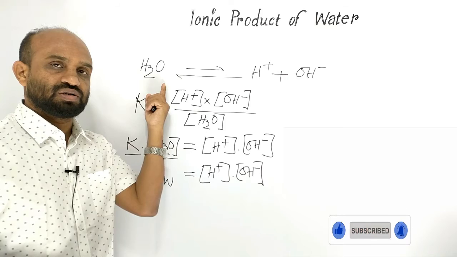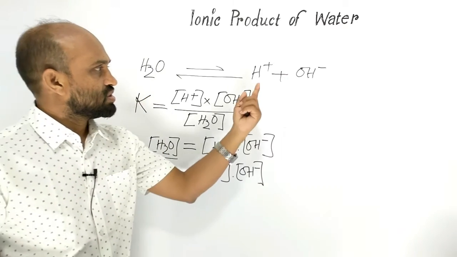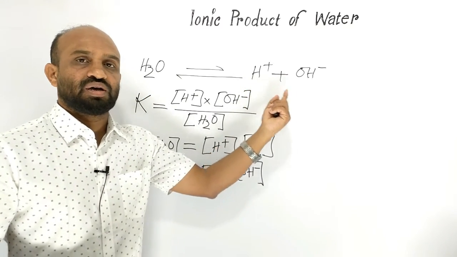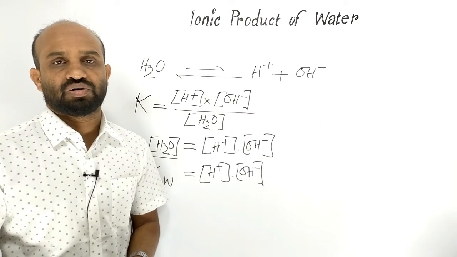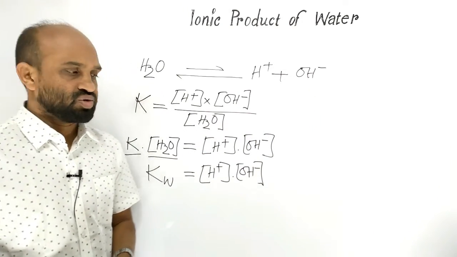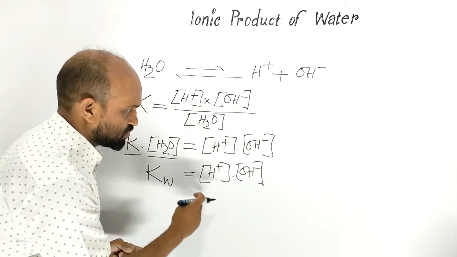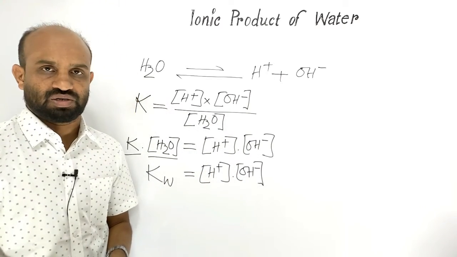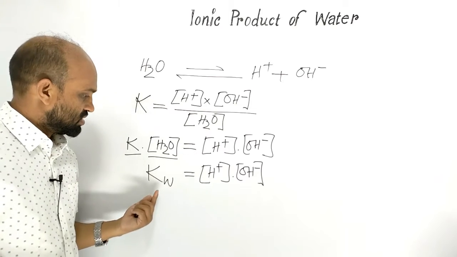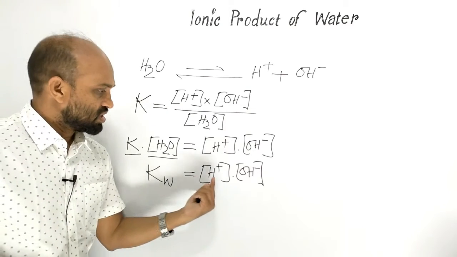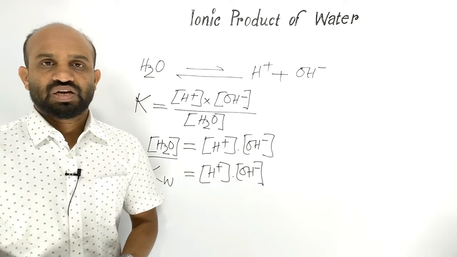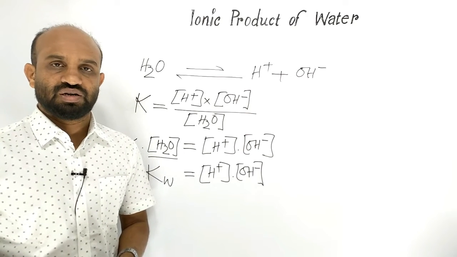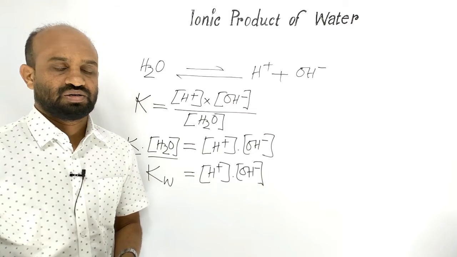After ionization of water, hydrogen ion and hydroxide ion are obtained as products of the water. So this is the product of the ions of water. That is why it is called ionic product of water. So Kw is known as ionic product of water.